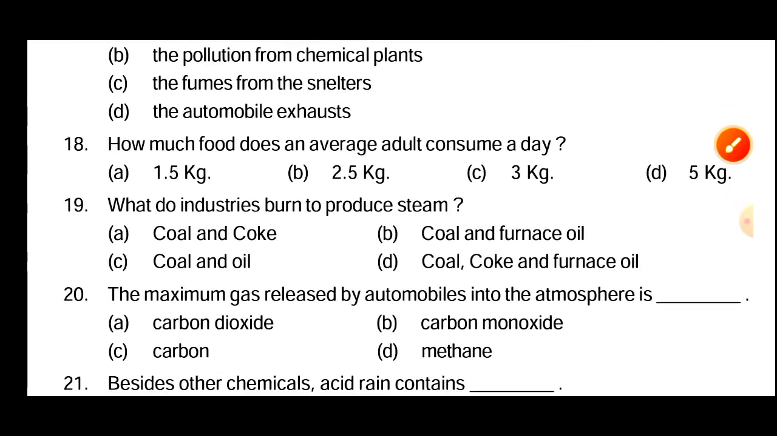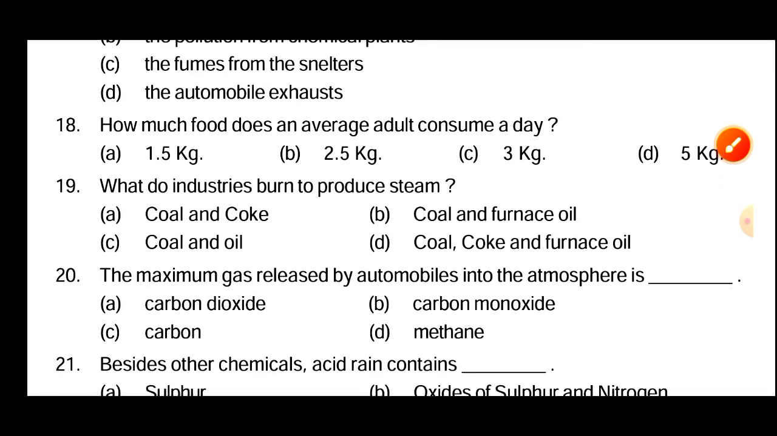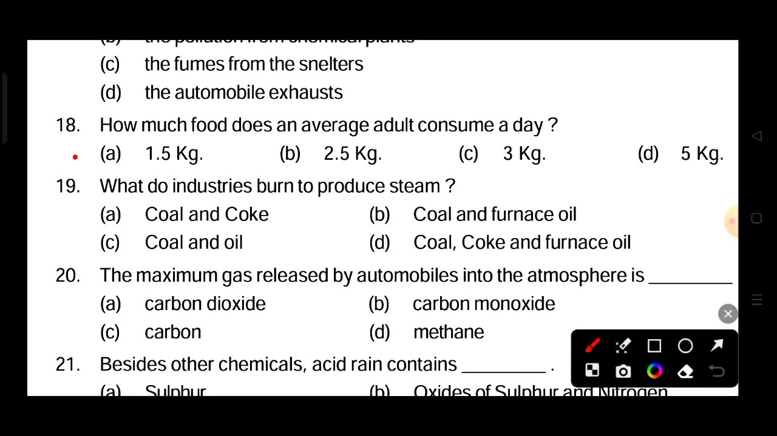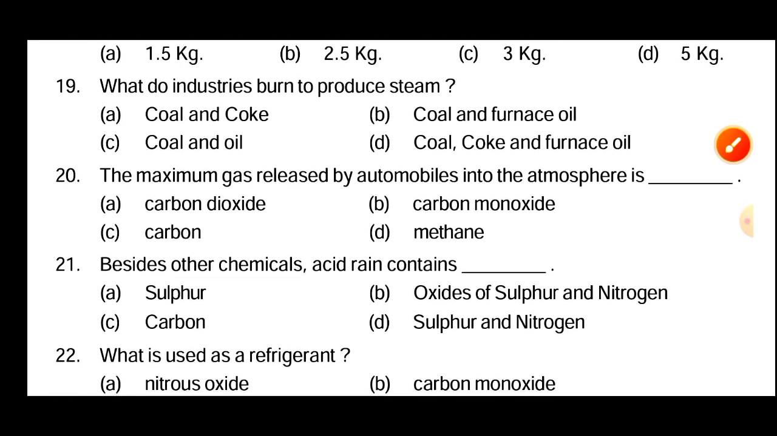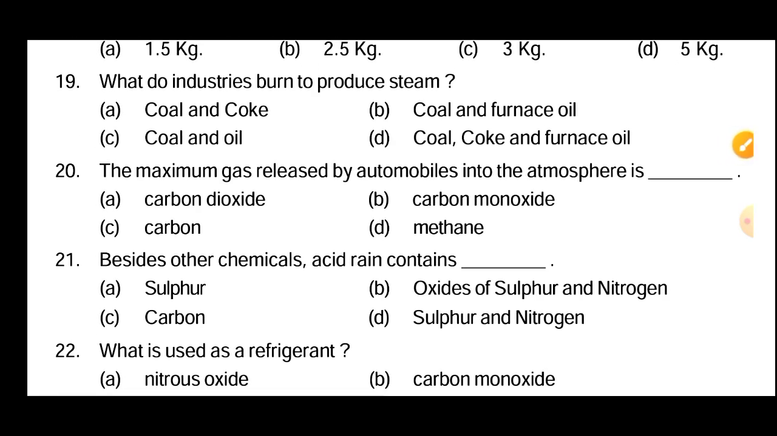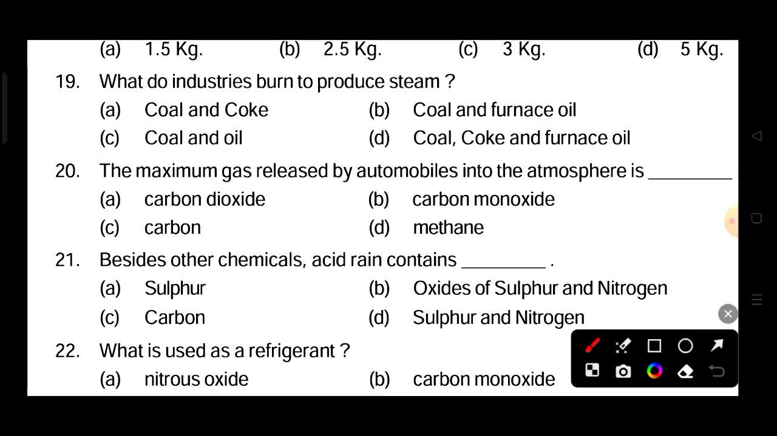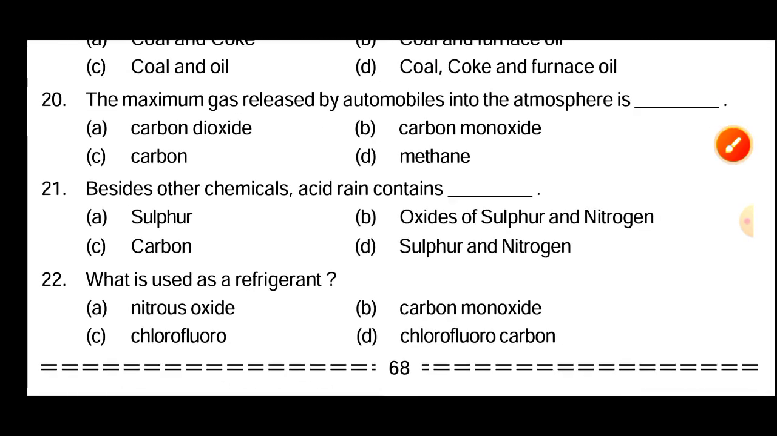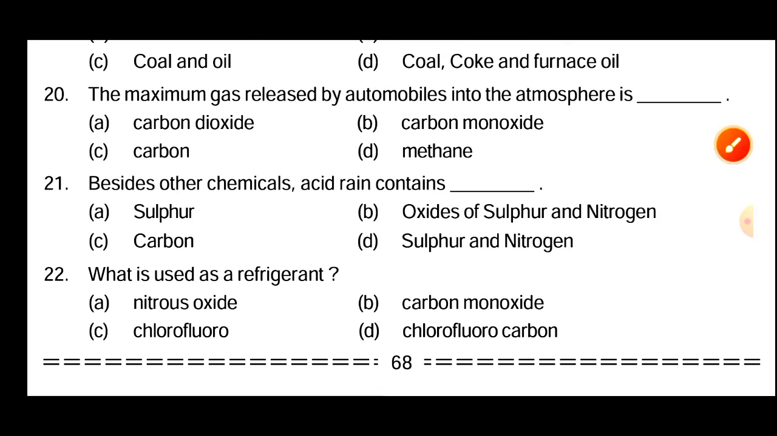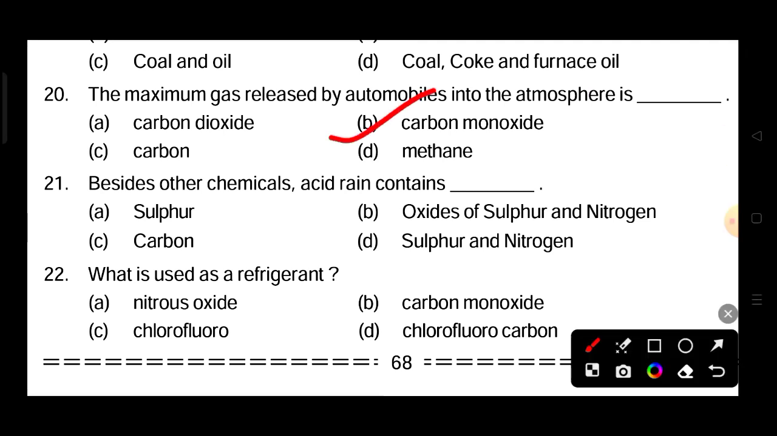Next question. How much food does an average adult consume a day? So the answer is option A, 1.5 kg of food an adult consumes per day. Next question. What do industries burn to produce steam? So the answer is option number D, coke, coal and furnace oil. Next. The maximum gas released by automobiles into the atmosphere is carbon monoxide.